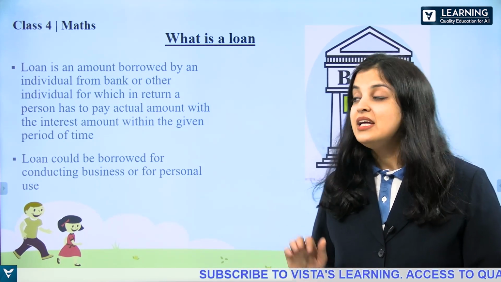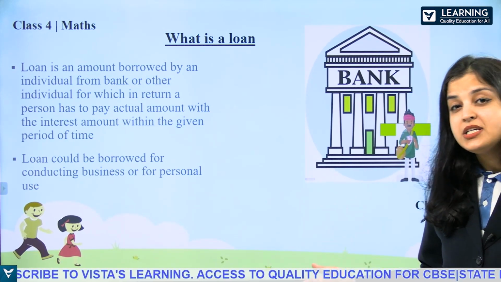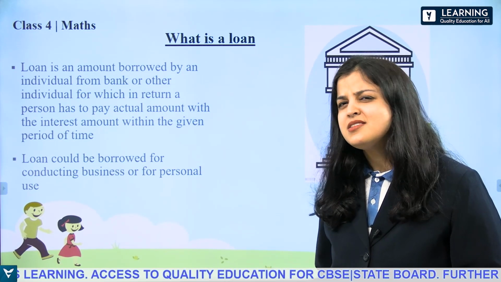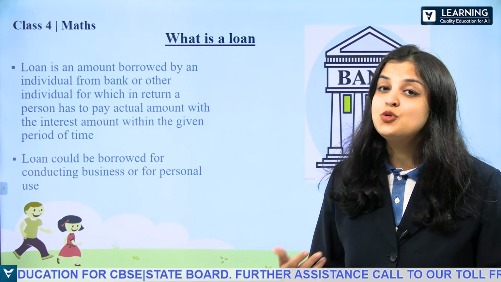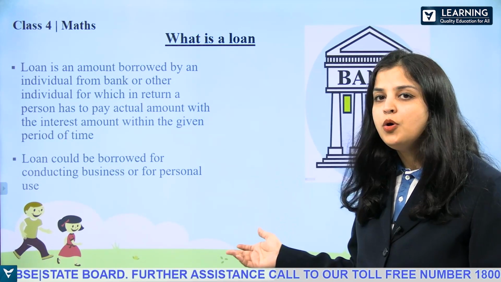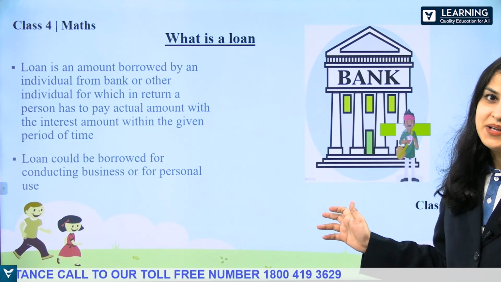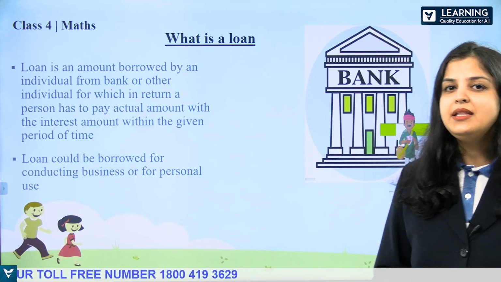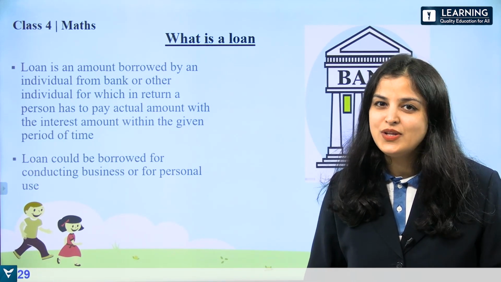interest amount. This is how we take a loan from the bank, maybe for educational purpose, for conducting business or for some other personal use also. Sometimes to take a house, we take a home loan. For different purposes, we borrow money from bank. And when we pay the loan amount to the bank, we have to pay it along with the interest amount.